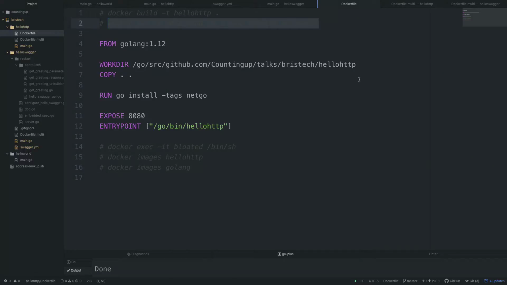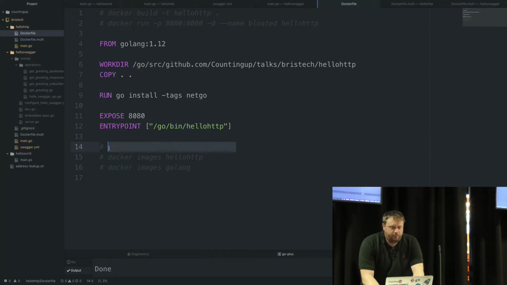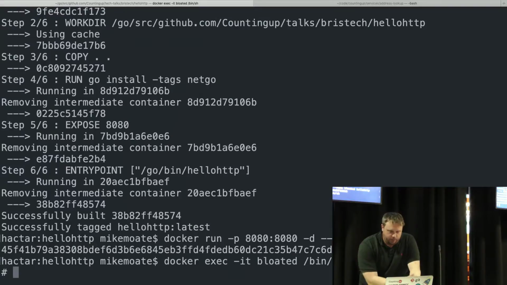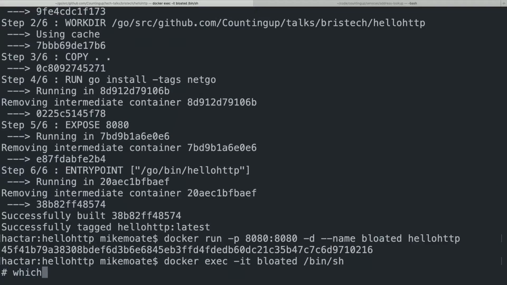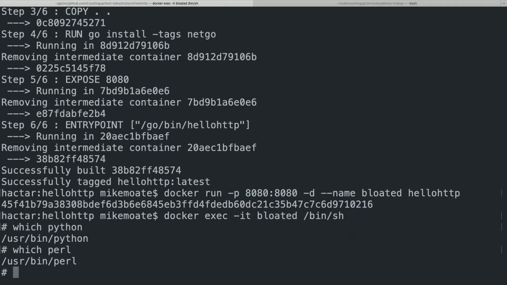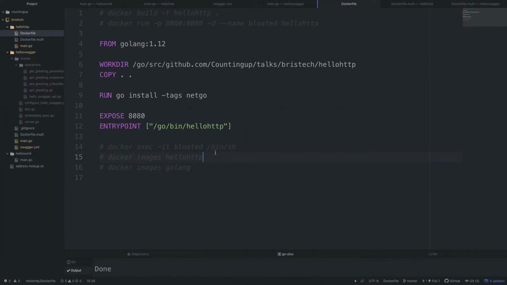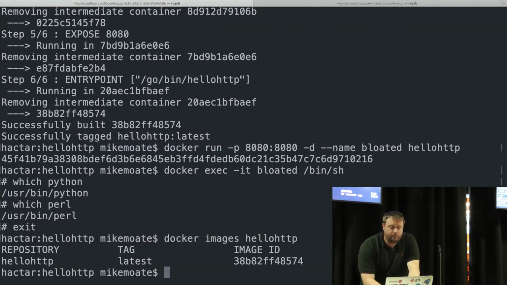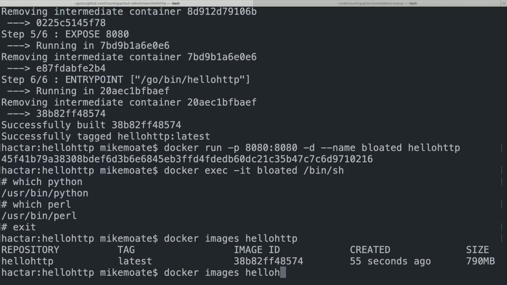This is back to the basic hello HTTP that we were doing before, so it's just taking docs as the name. So it's the same binary, just inside a Docker container, still listening on port 8080. If we go inside that container, you see we've got things like Python and Perl and things that we don't really need. It's quite bloated. In fact, it's very bloated. It's 790 megs. It's not really what I was selling you on earlier about having a nice small footprint.